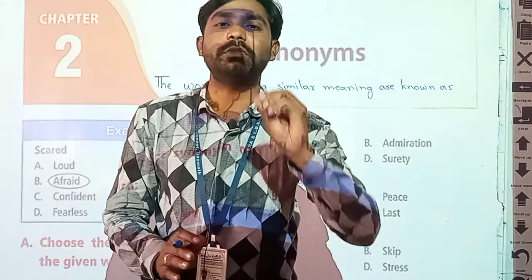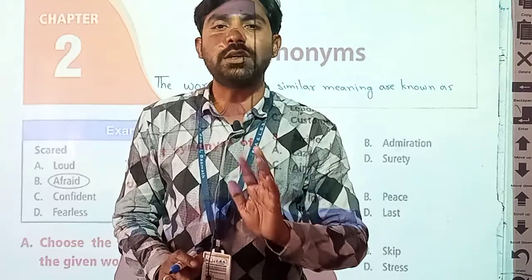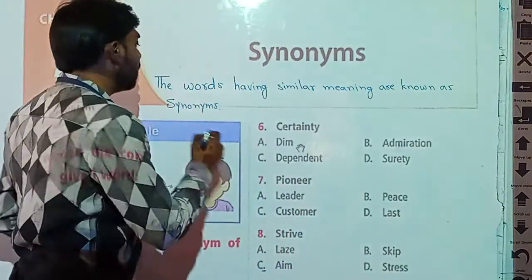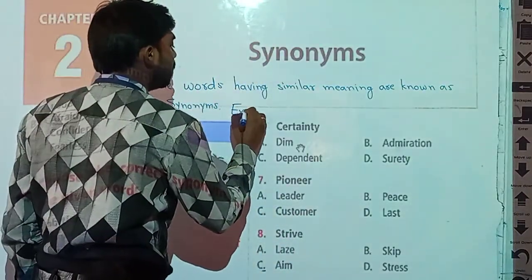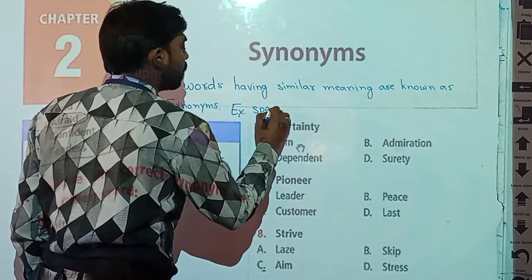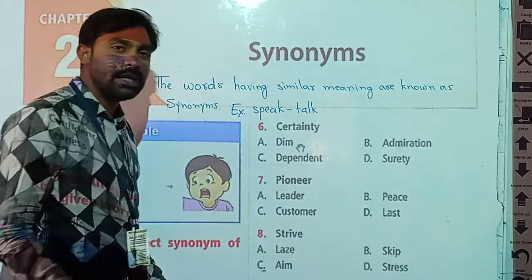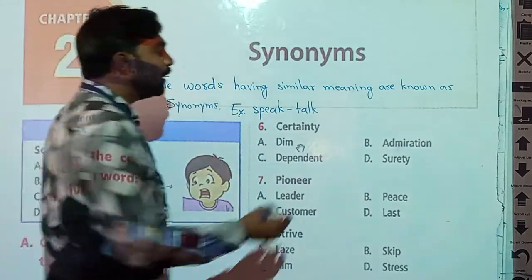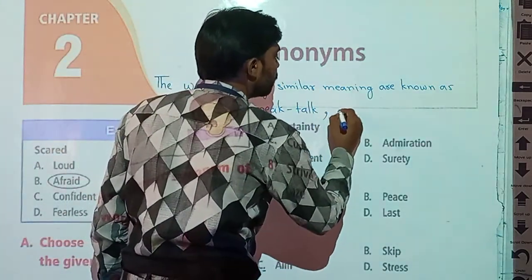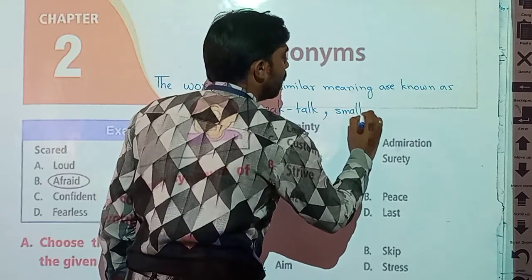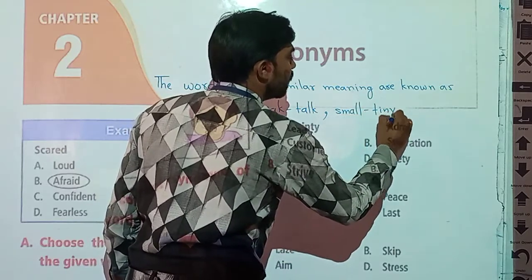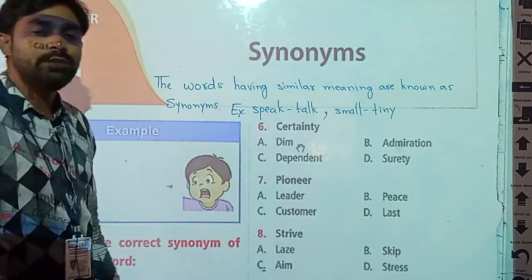Now I will explain you with an example. Example: speak and talk. These two words have same meaning. Second example I can give you: small and tiny. Small and tiny mean what?